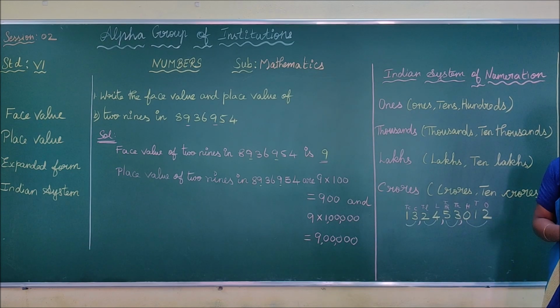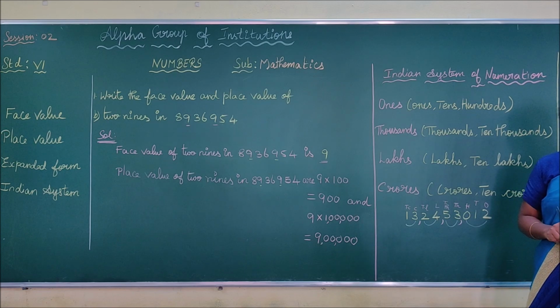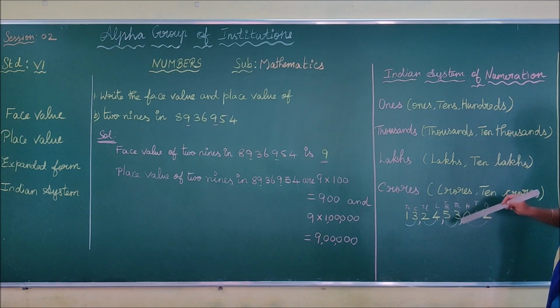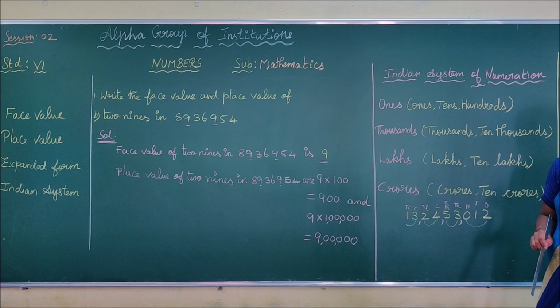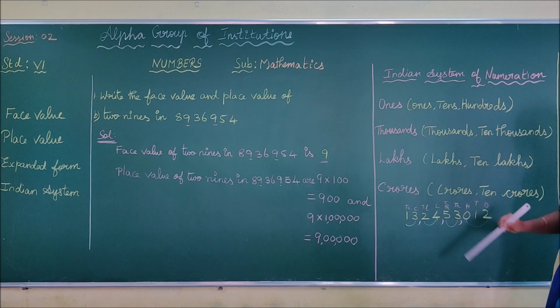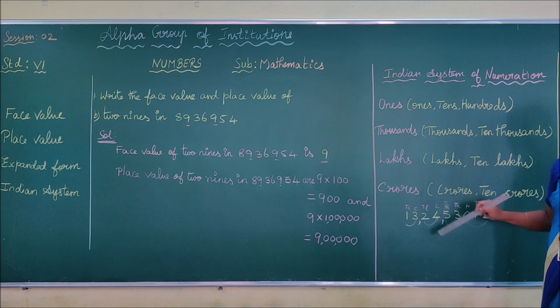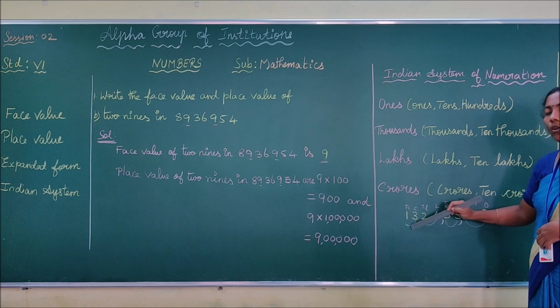In today's homework, you have one question like this. In the question, you have to write the number, place the commas as per the Indian system of numeration, and then write the periods coming in the number. Now you say what are the periods coming in this number? Ones, thousands, lakhs, crores.